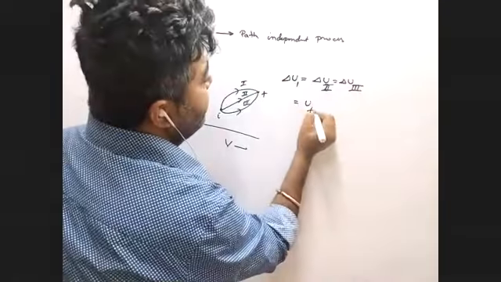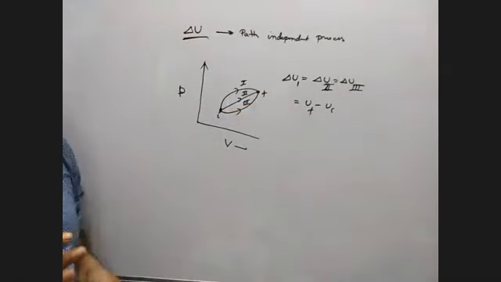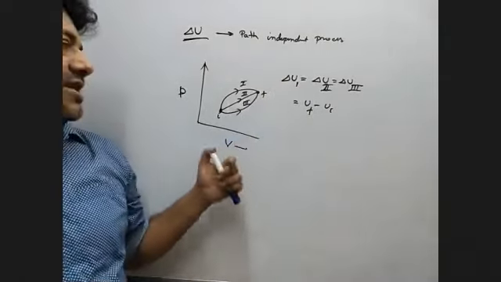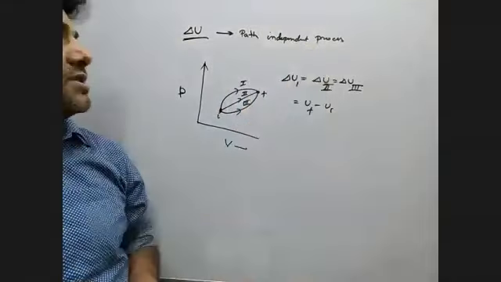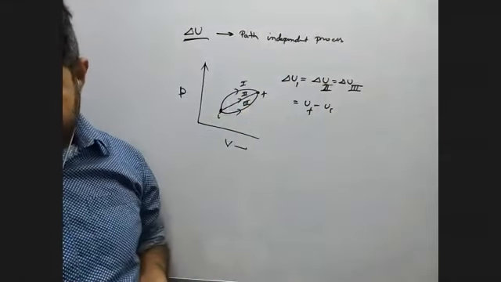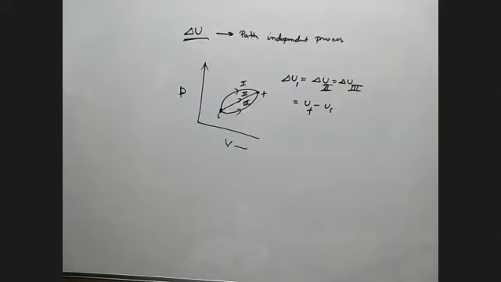That is equal to final minus initial. Whatever be the path, it doesn't matter, especially the change in internal energy, because it depends only on the initial and final position. It does not depend on the path. Is it clear?